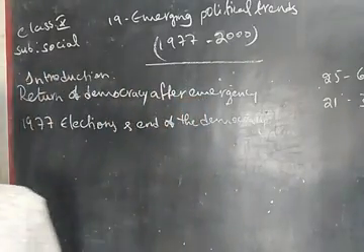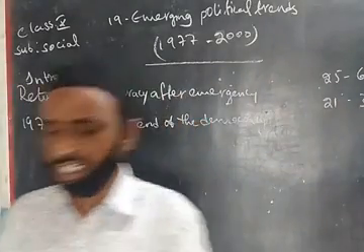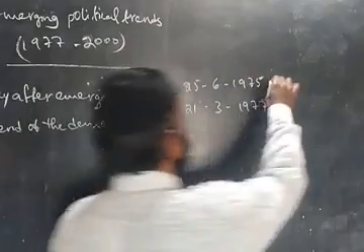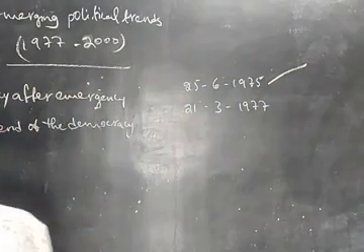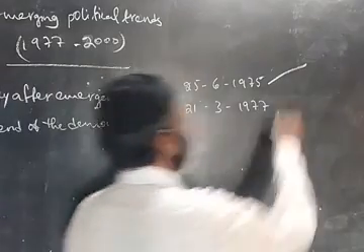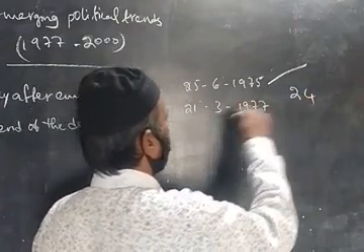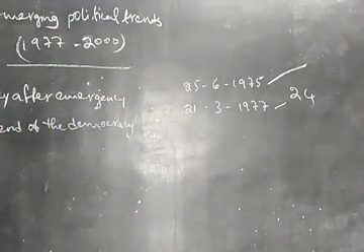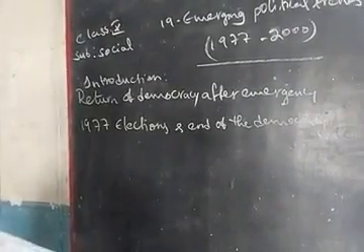When was the starting period of emergency? On 25th June 1975, she announced emergency in India. When on 25th June 1975 she declared emergency, it was a period of 24 months, that is up to 21st March 1977. So that was the emergency period in India. Almost 24 months was the emergency period in India.